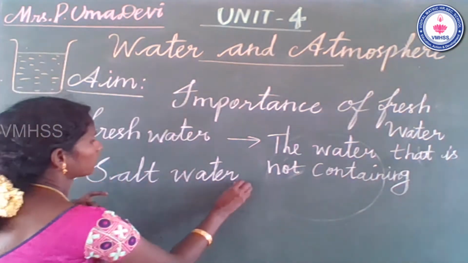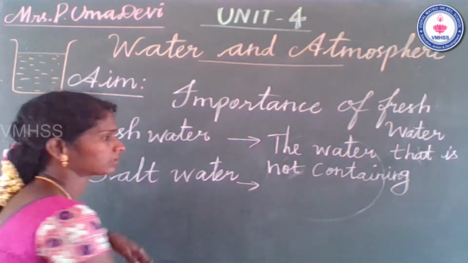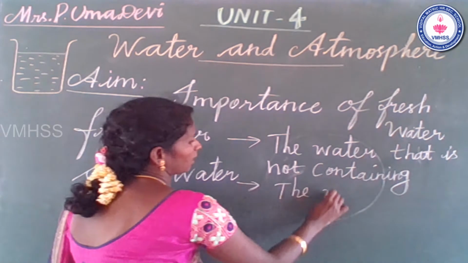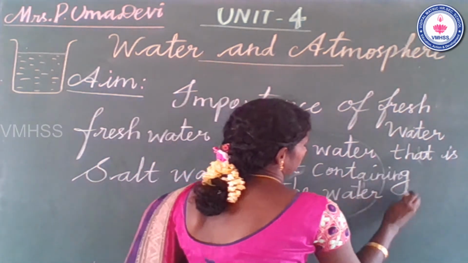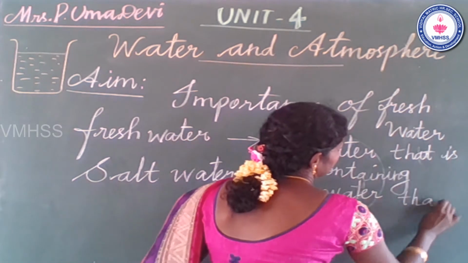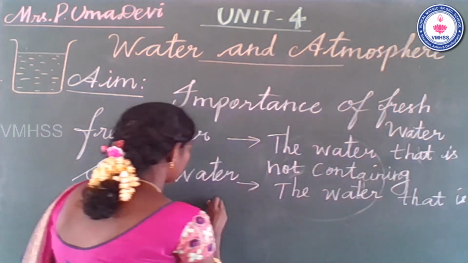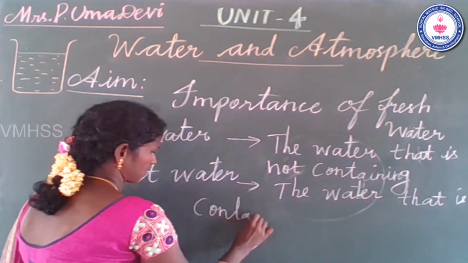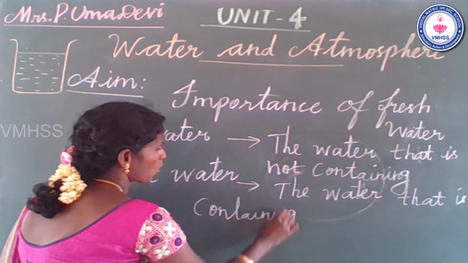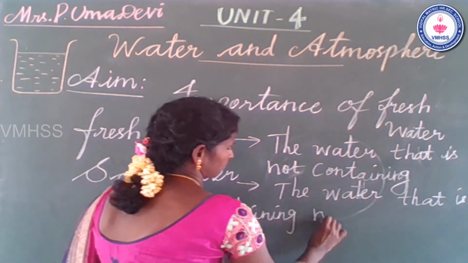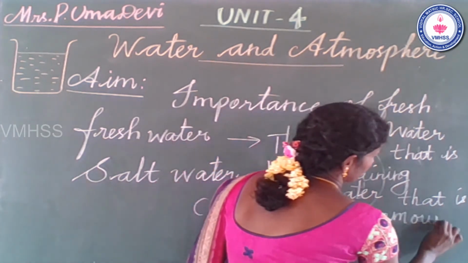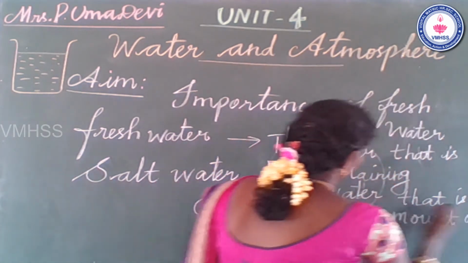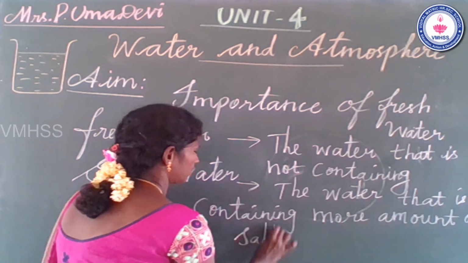Second one, what is meant by salt water? Salt water is the water that is containing more amount of salt.